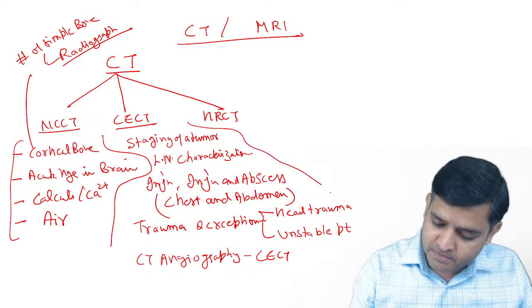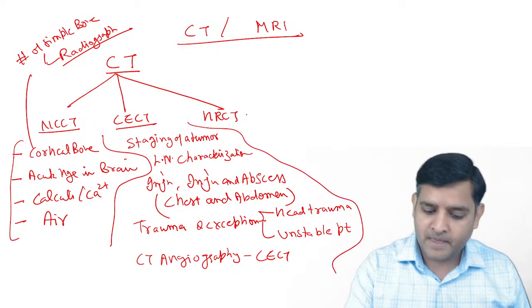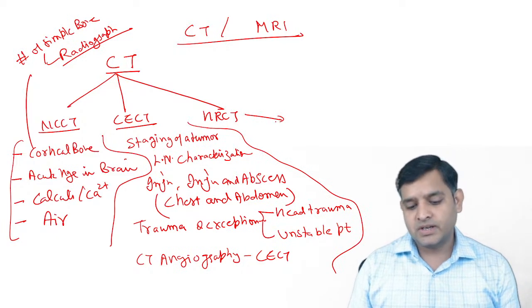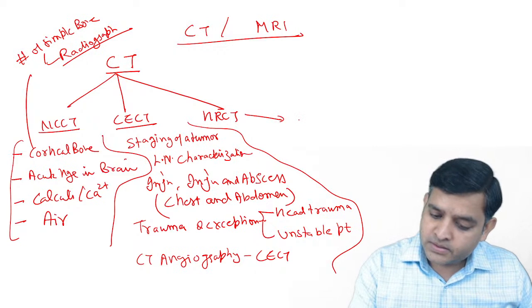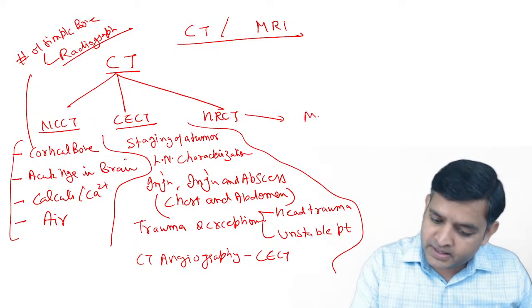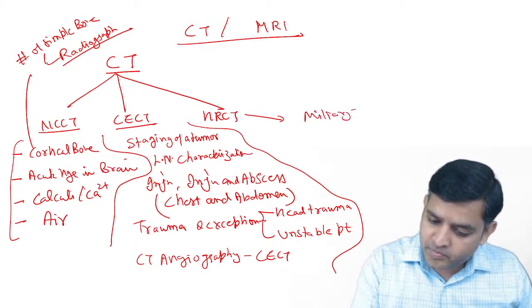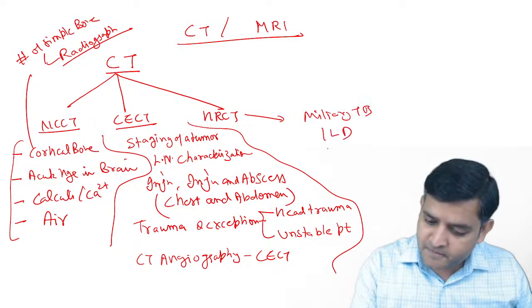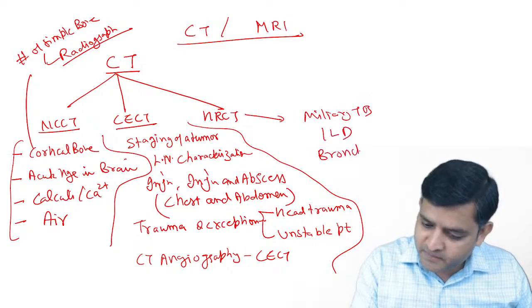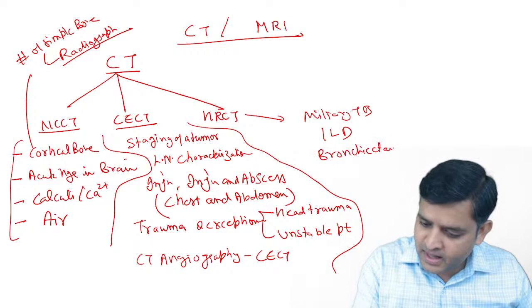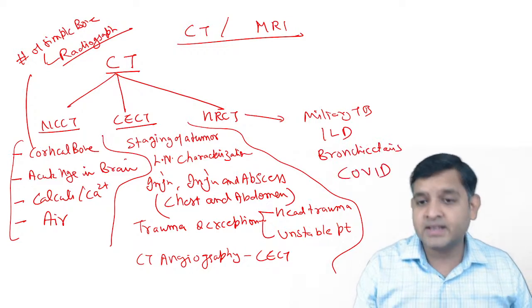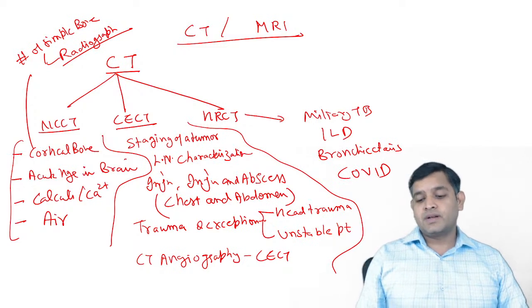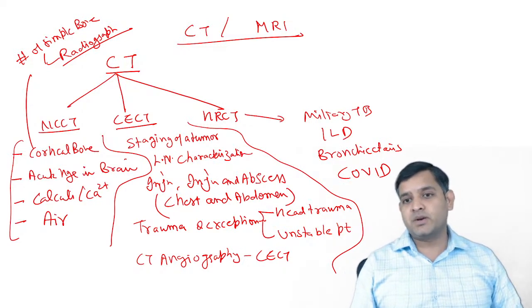On the other hand, if somebody asks me HRCT, I just remember: miliary TB, ILD, bronchiectasis, and today's scenario, a very important disease, and that is COVID.